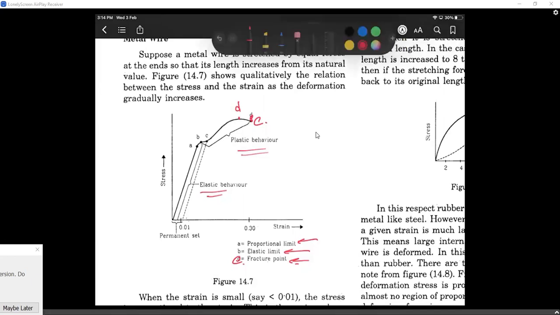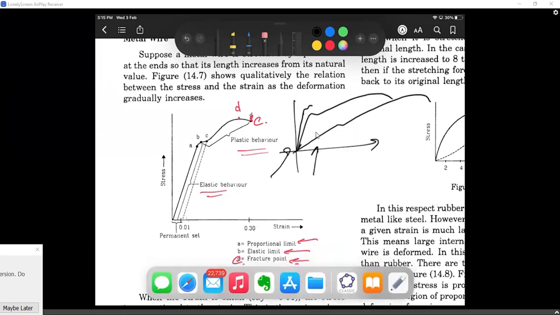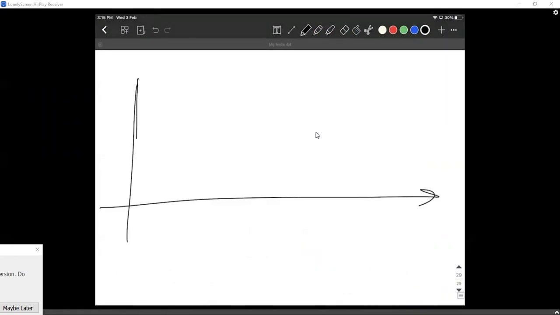So now guys, remember, not all the graphs are of the same shape. Some graphs might go like this and break like this. Some graphs might go like this and go like this and break. Some graphs can go like this and then elongate and break. It depends. But all the graphs have these similar points like A, B, C, D, E. But different materials have different shapes. So because of those shapes, you will get different types of materials.